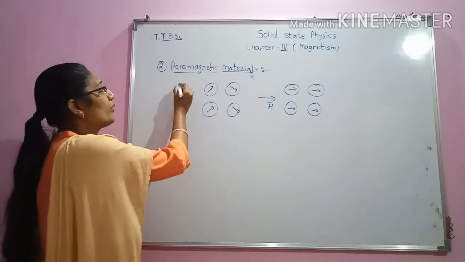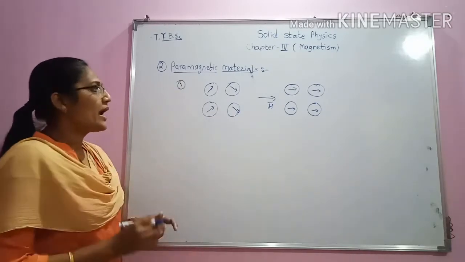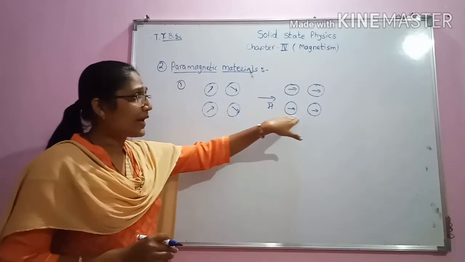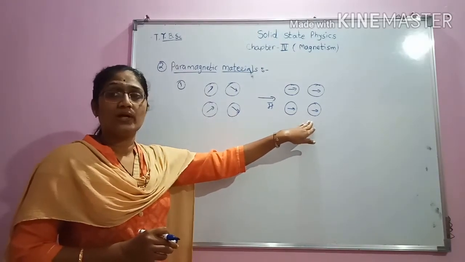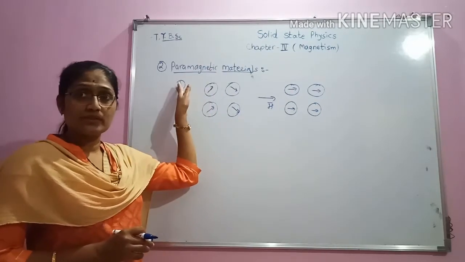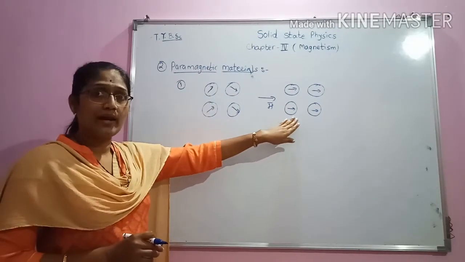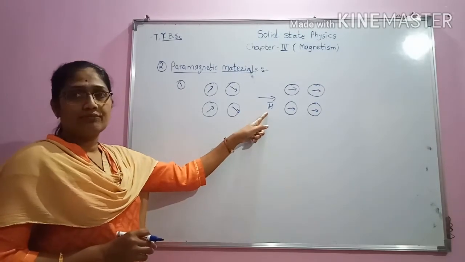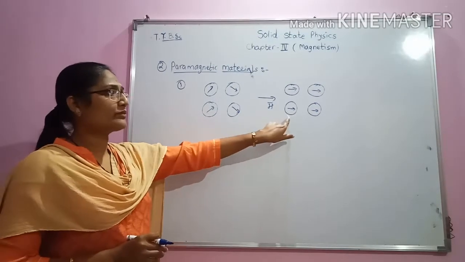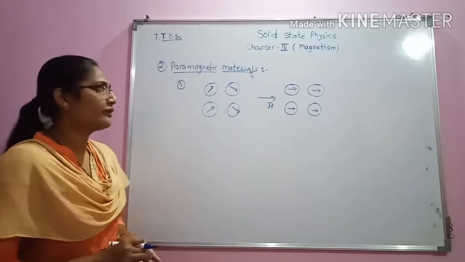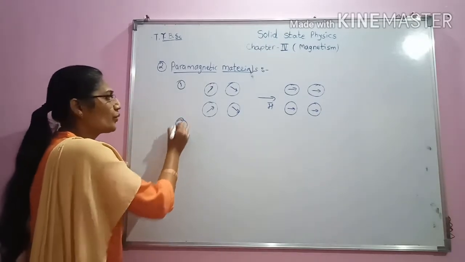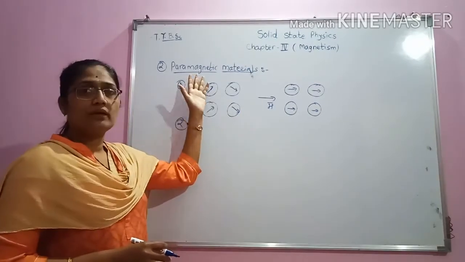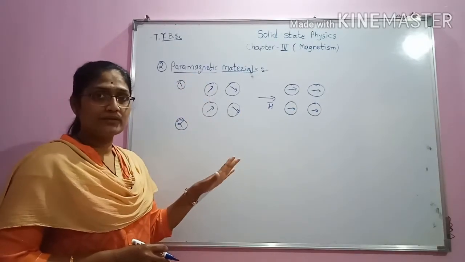This is the property of paramagnetic materials: the dipole moments align themselves in the direction of the applied magnetic field. In the case of diamagnetic substances, the dipoles were aligning themselves in the opposite direction of the magnetic field. Here they are aligning themselves in the direction of the magnetic field. Here also, as soon as we remove the applied magnetic field, this material will lose its magnetism.